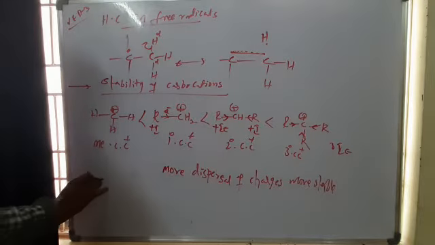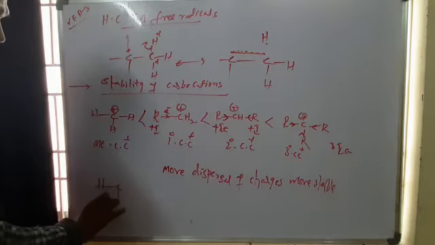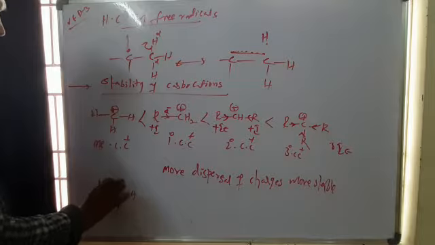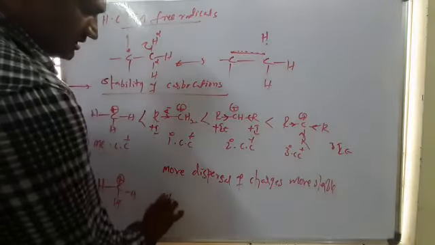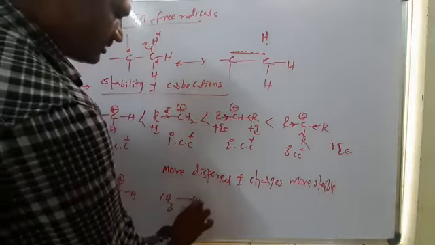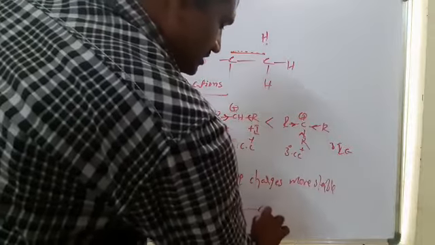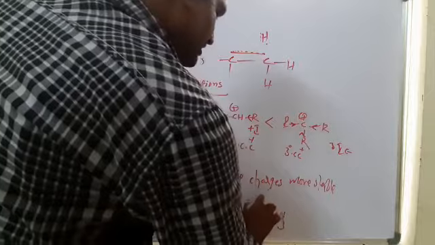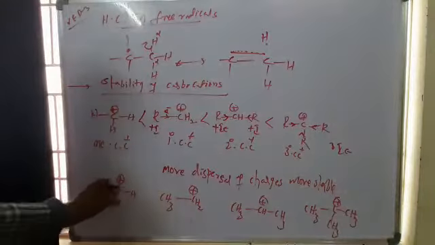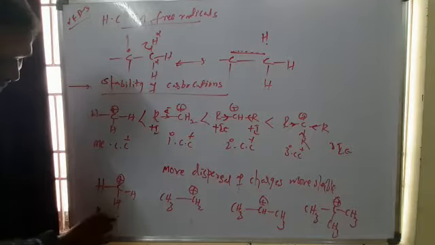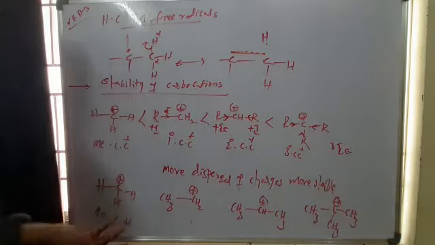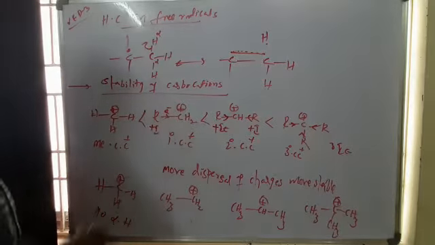If you see the same case with hyperconjugation: here the positive charge, here methyl CH3 plus, and here CH2 plus. With respect to this, there is no alpha carbon and no alpha hydrogen, so no hyperconjugation.